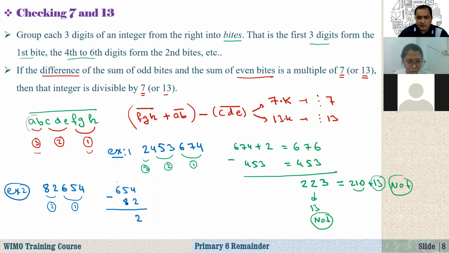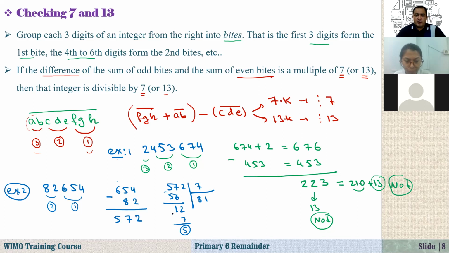And then here 15 minus 8 is 7, and now here we have 5. So 572. Is it divisible by 7? No, right? Because if you divide 572 by 7, 8 times 7 is 56, so here we have 12. 12 is not divisible by 7. So it is 81, and the remainder is 5. So it is not divisible by 7.